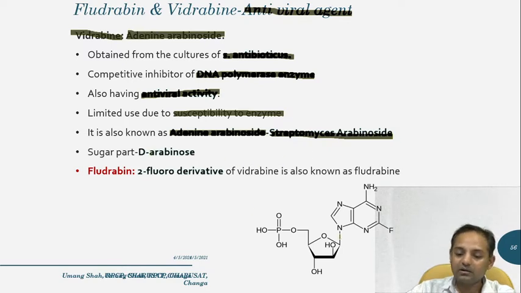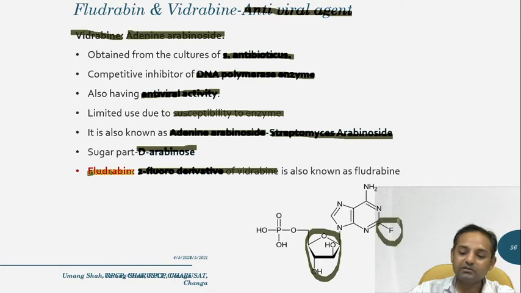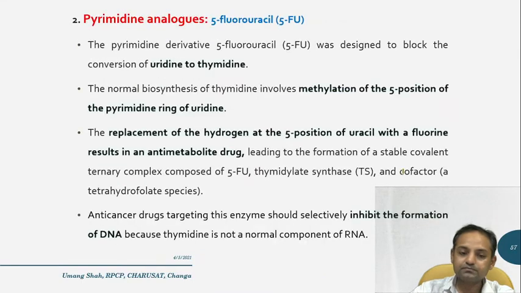The sugar part present in vidarabine is D-arabinose, and fludarabine is nothing but the 2-fluoro derivative of vidarabine. So this is the second position fluoro, which is called fludarabine.